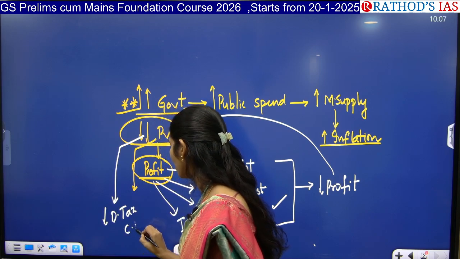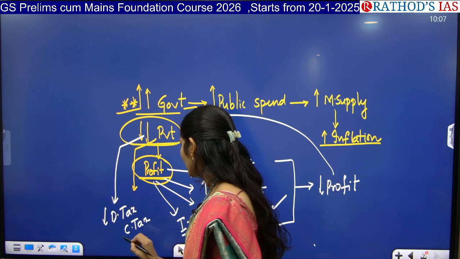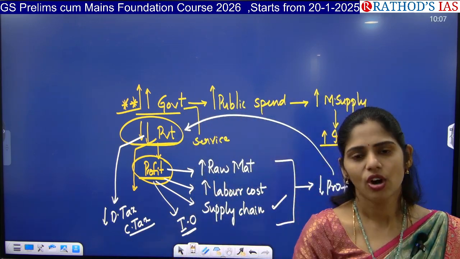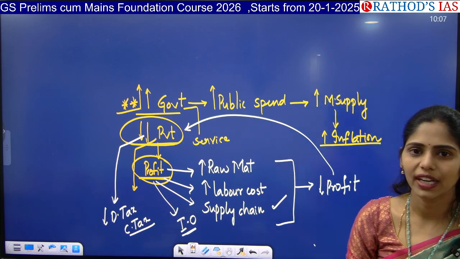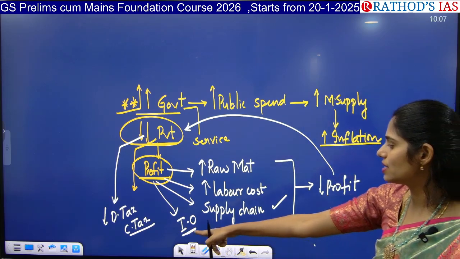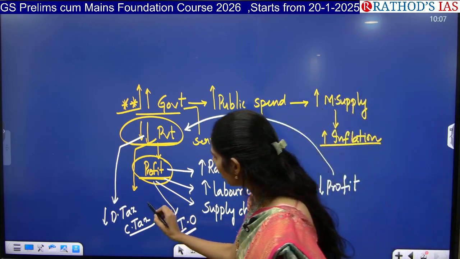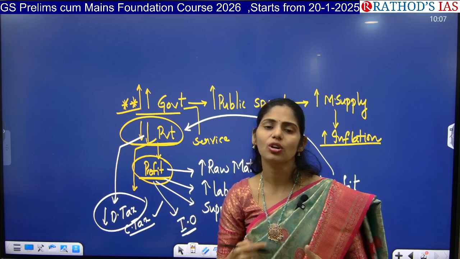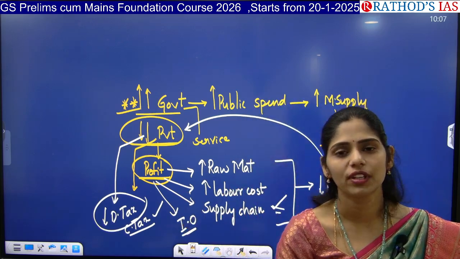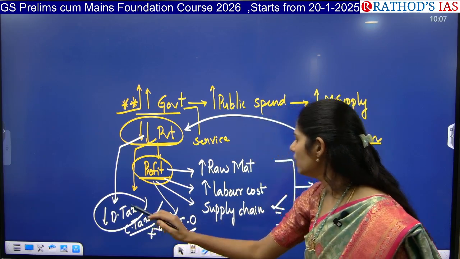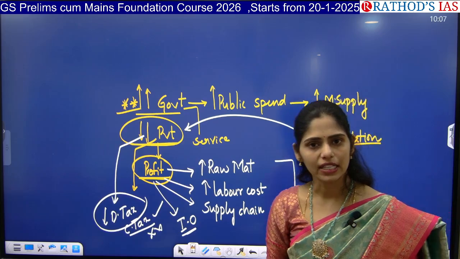For example, corporate tax. So what is this corporate tax? Corporate tax is nothing but whenever industries or factories pay a certain amount of tax to the government on the profit they are getting. That is called corporate tax. And out of all these direct taxes, corporate tax is the largest contributor to the tax base of the government of India. So obviously it is getting affected now. That is the thing which is given in this article clearly.